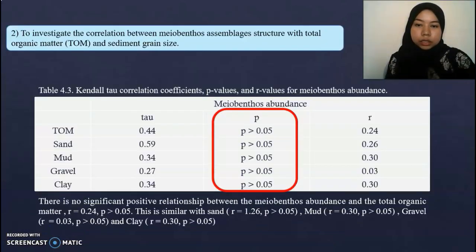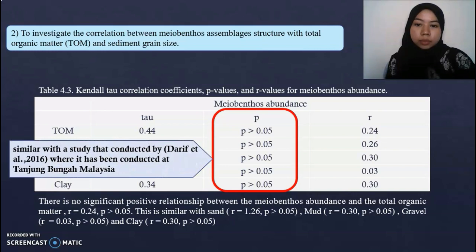The second objective is to investigate the correlation between meiobenthos assemblage structure with total organic matter and sediment grain size. As we can see, there is no correlation between total organic matter and sediment grain size with meiobenthos abundance, as the p-value is more than 0.05. This is similar to a study conducted by Darif at Tanjung Bungah, Malaysia, which shows that sediment grain size also did not show any significant correlation